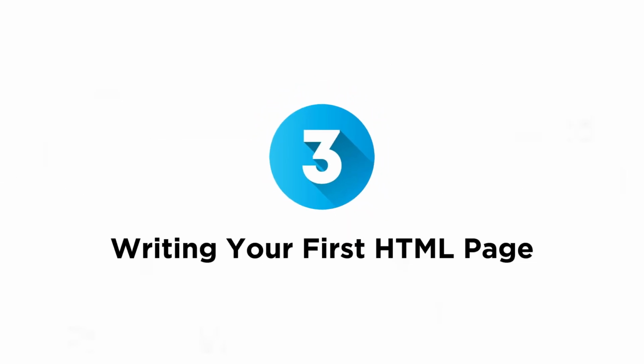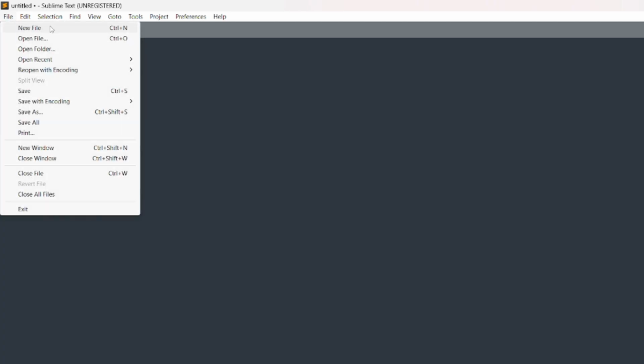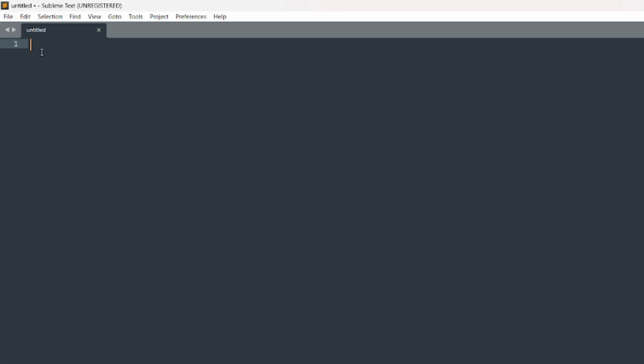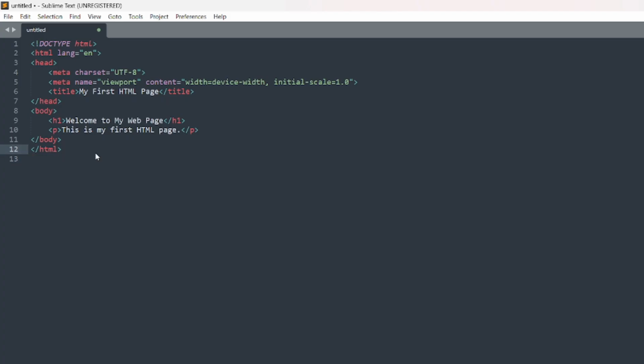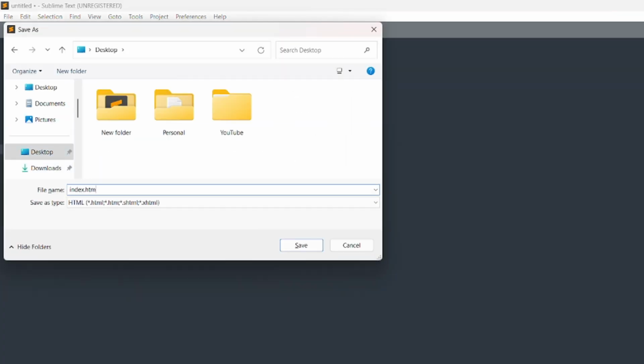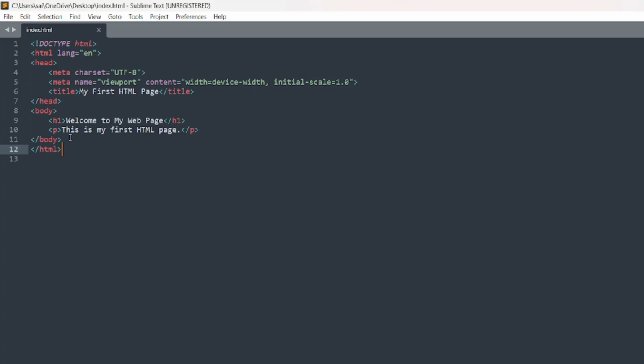Coming to third point, writing your first HTML page. Now, let's apply what we've learned by creating a simple HTML file. Steps to create an HTML file. Open Sublime Text. Create a new file and save it as index.html. Type the following HTML code.